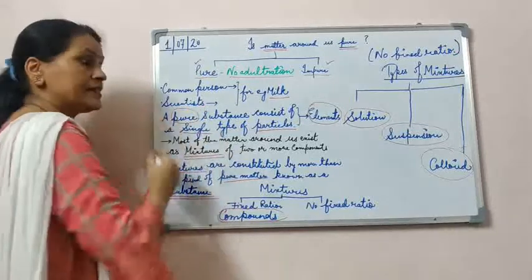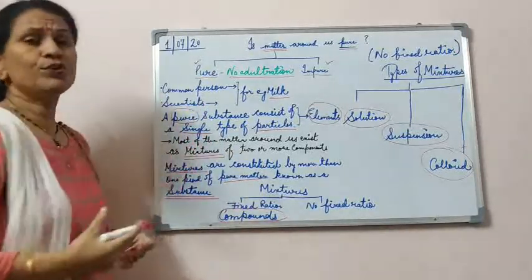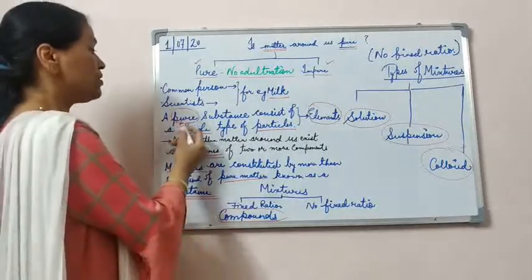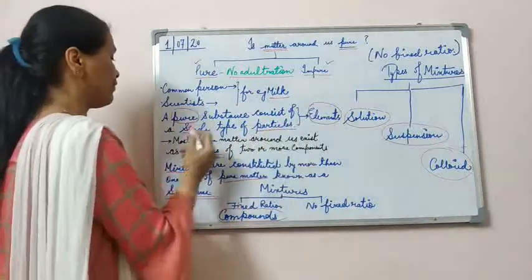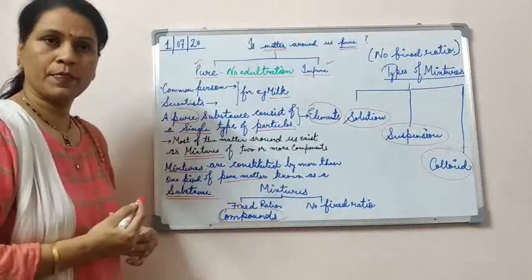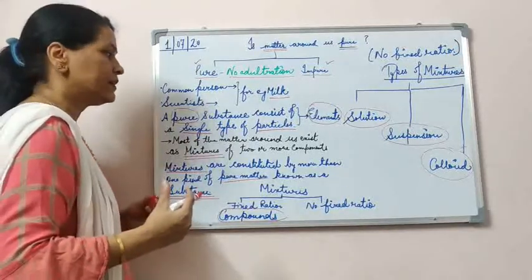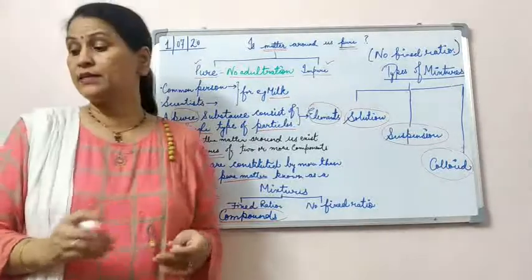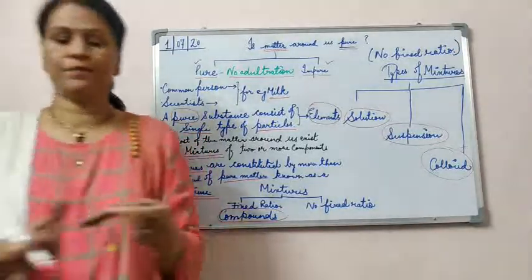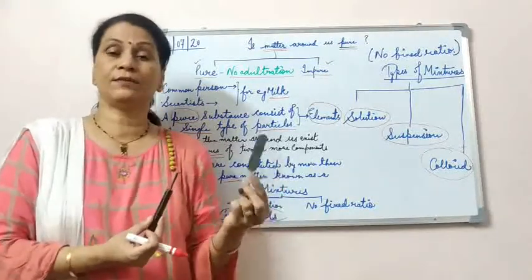Now according to the scientists, what do you mean by the term pure substance? A pure substance consists of a single type of particles. What do you mean by that? That means all the particles are of the same type. Let's say this is an iron bar and this is an aluminium strip.